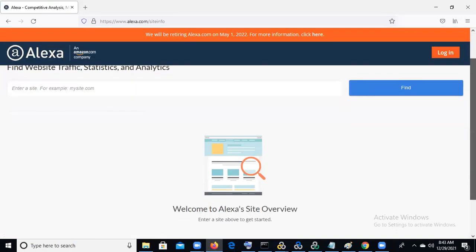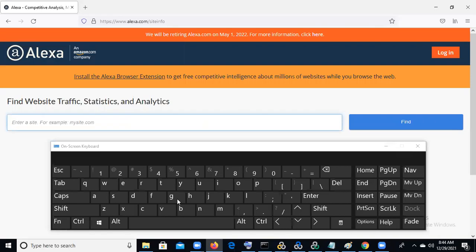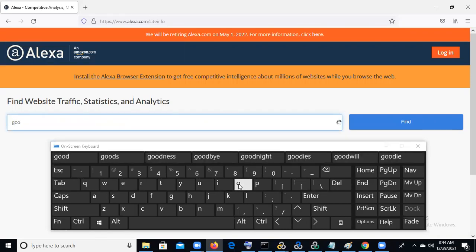For example, we need to check for Google. We are checking for Google.